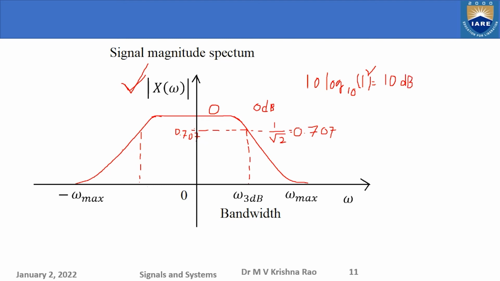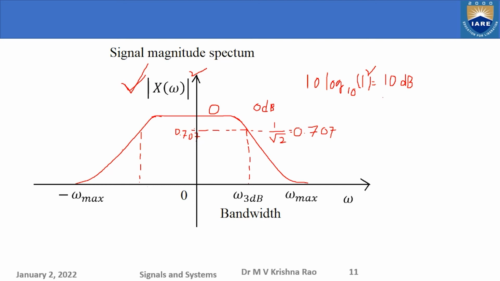When I take the square of this magnitude response, it is called energy basically. So I am plotting the energies here. So 0 dB energy.